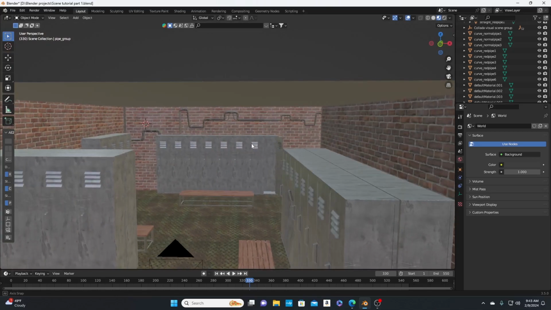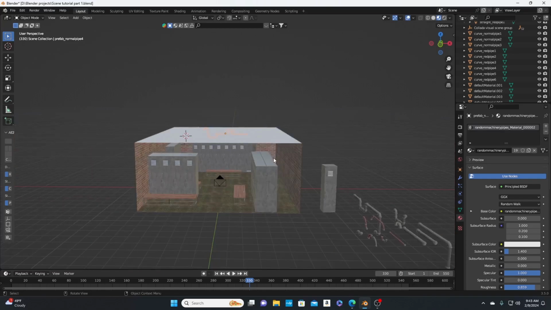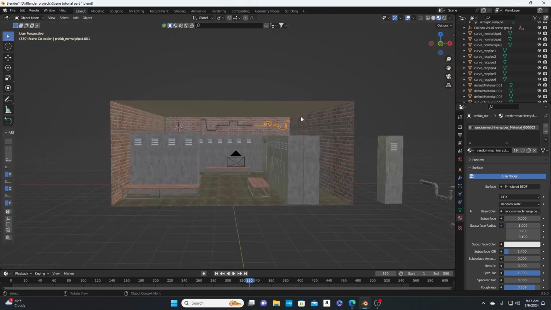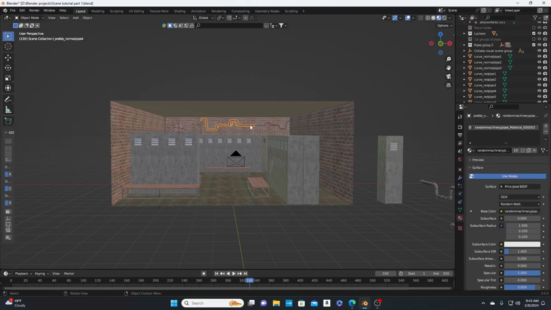Alright, now I'm gonna start adding some pipes on the ceiling. Well, matter of fact, let's go get the pipe and turn these off. I'm gonna move these pipes into other groups and stay in the scene. Let's do scene.